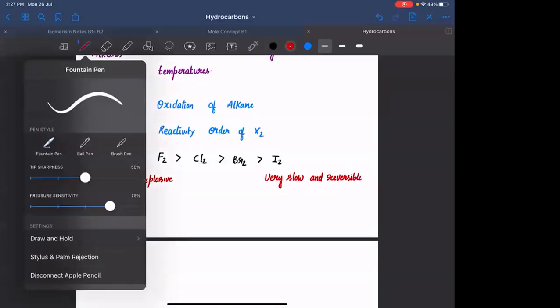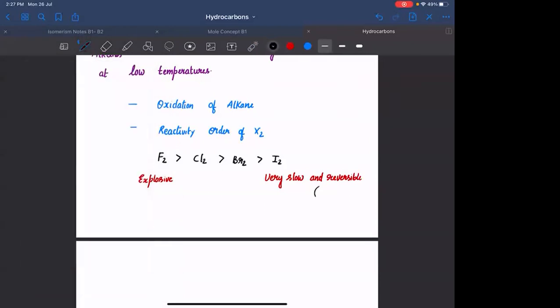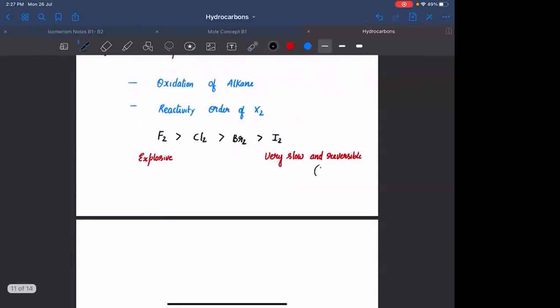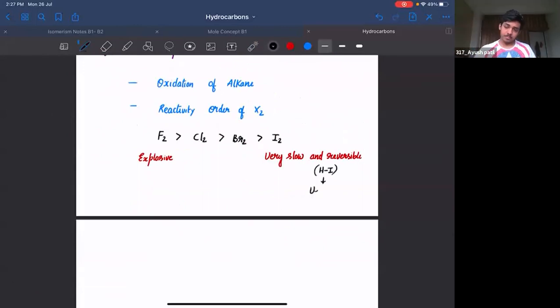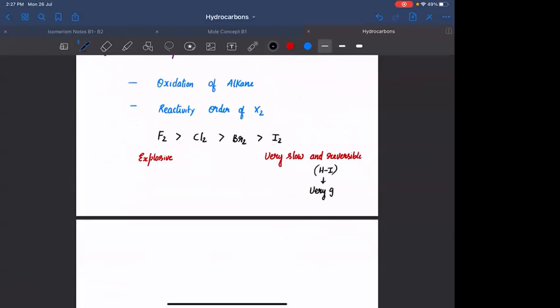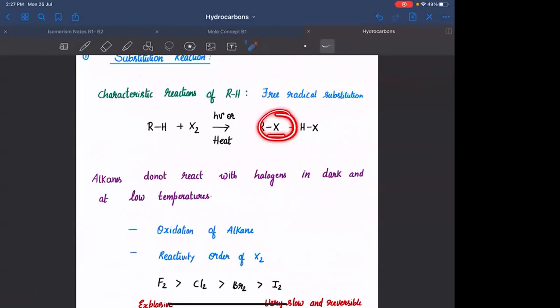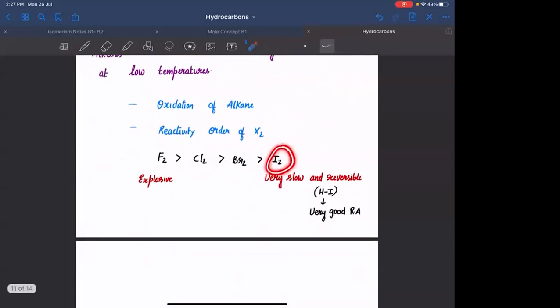The reason for the reversible nature is, what is the byproduct you are forming along with alkyl halide? You are forming HX, right? इस केस में क्या बनेगा? आयोडीन के साथ you will form HI. HI is very good reducing agent. If it is very good reducing agent, the formed alkyl halide, इसका reduction का product क्या बनेगा हमें? RH का reduction, it will give back RH. Hence the reaction is reversible with I2.